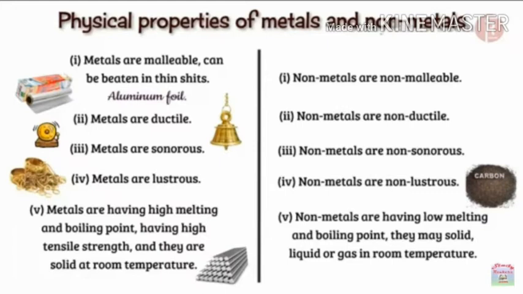Metals have high melting and boiling points, high tensile strength, and they are solid at room temperature. Non-metals have low melting and boiling points. They may be solid, liquid or gas at room temperature.